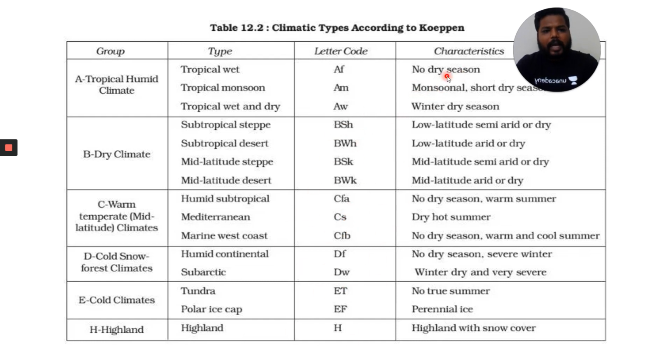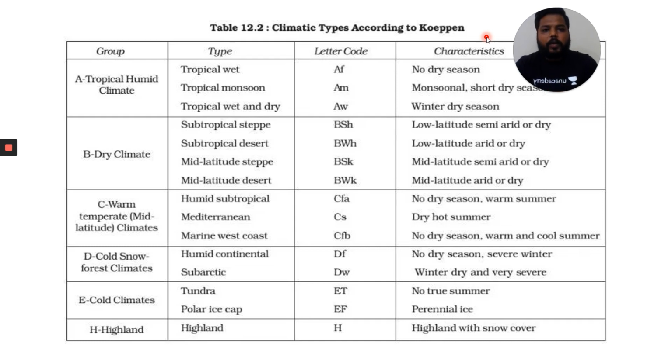But remember the characteristics, like in tropical monsoonal climate, you find no dry season. It means throughout the year precipitation, hence vegetation would be high. While seeing into the characteristics, try not to go deeper. Just with one statement, you have to drag each and every point which is essential for that type of climate.